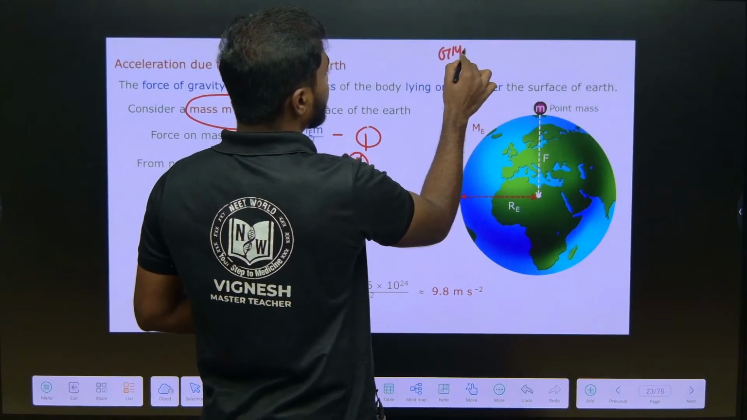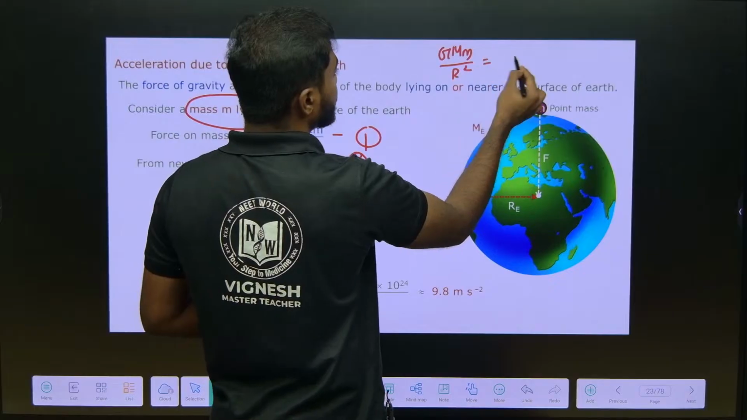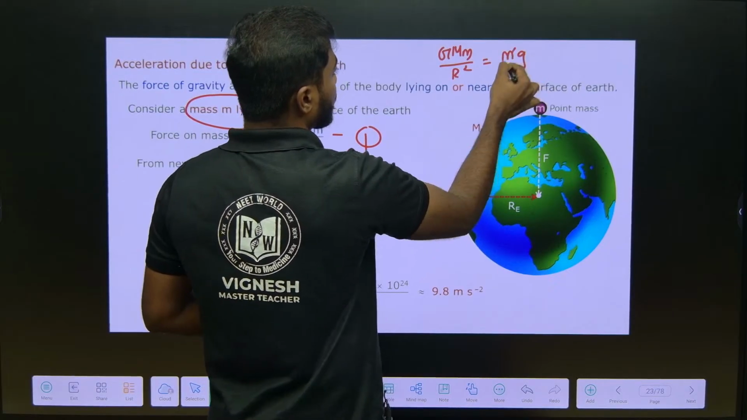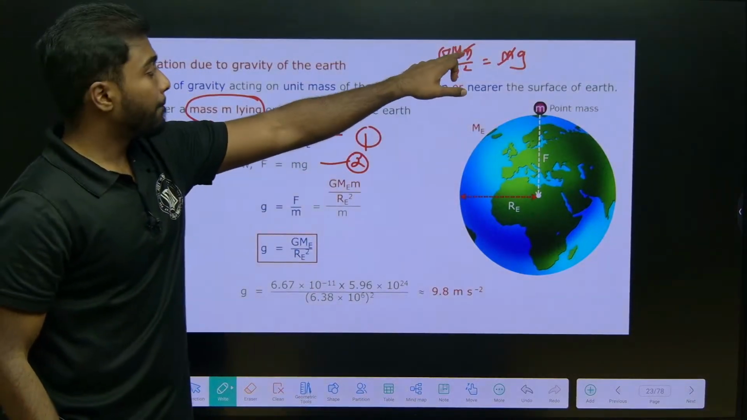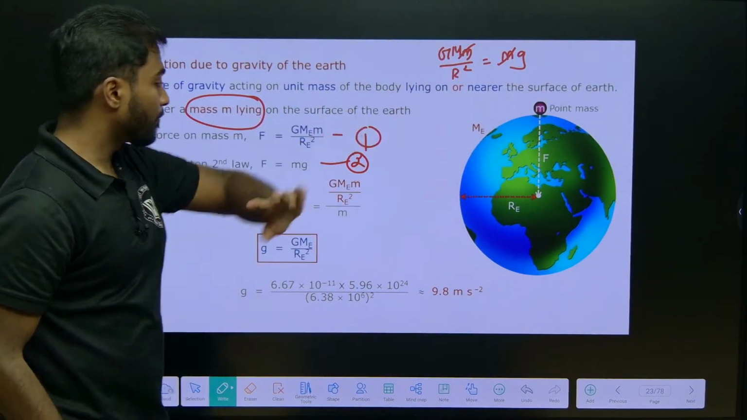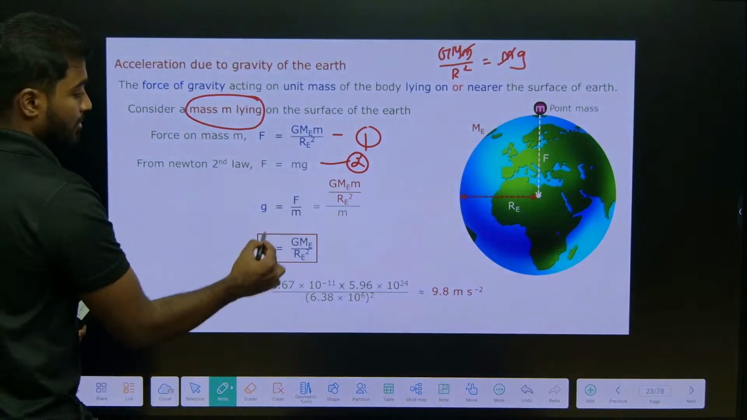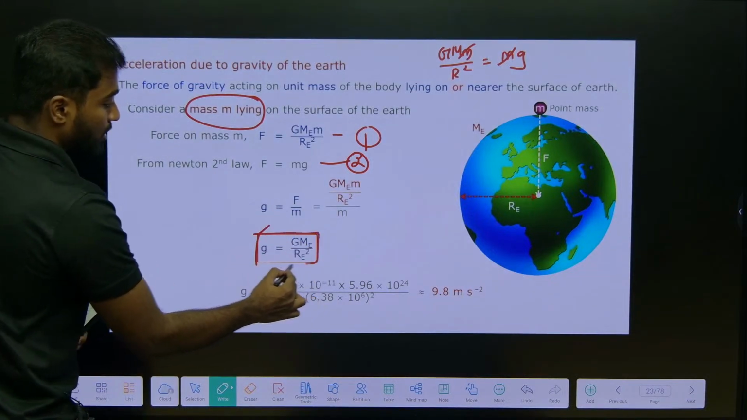G capital M small m by r square will be equal to m into g. Small m and small m will get cancelled off. We know the values of gravitational constant, mass of the earth and radius of the earth. So finally we will get g is equal to GM by r square.